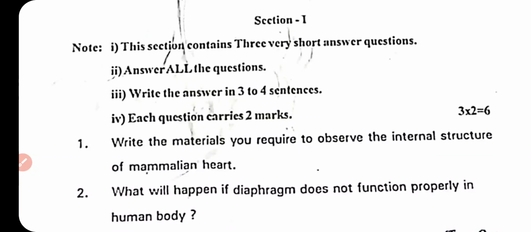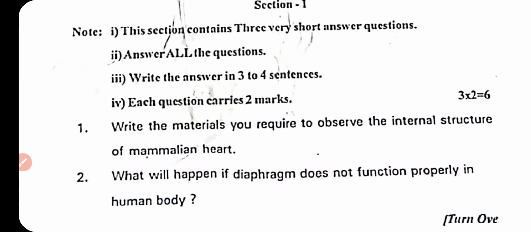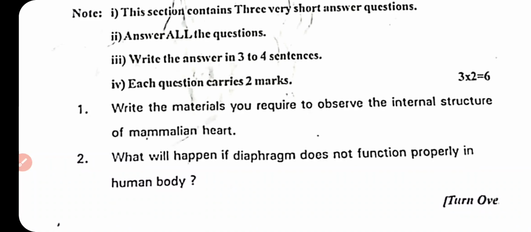This section contains three very short answer questions. Answer all the questions. Write the answer in 3 to 4 sentences. Each question carries 2 marks. Question number 1. Write the material you require to observe the internal structure of mammalian heart.